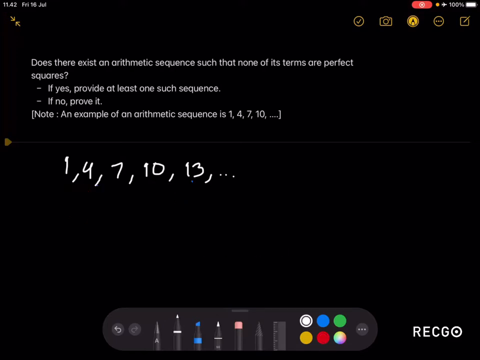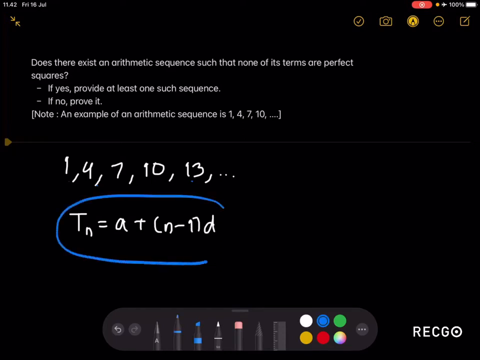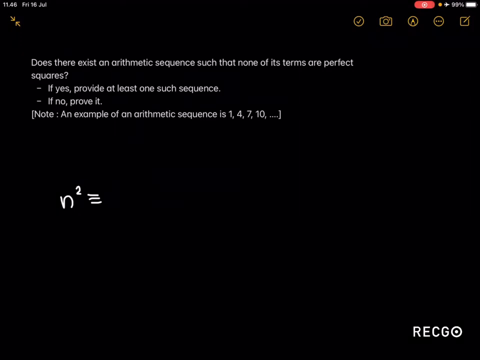Further to note, the nth term of an arithmetic sequence will be the first term, which I'll denote as a, plus n minus 1 times the common difference, let's say d. This is the formula for the nth term of an arithmetic sequence. For this question, I'm going to use a trick involving modular arithmetic.